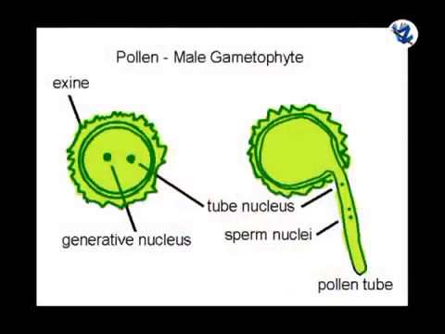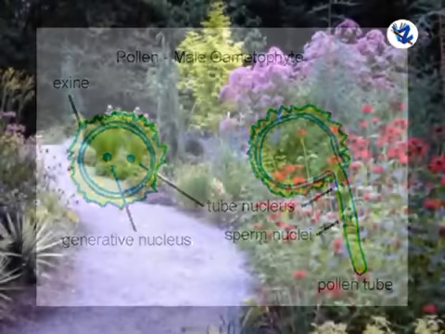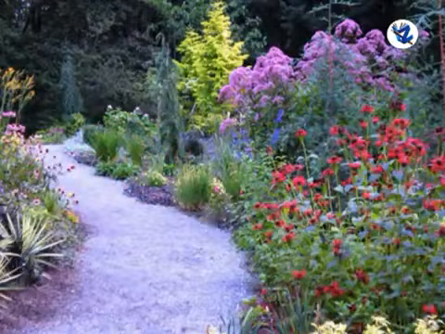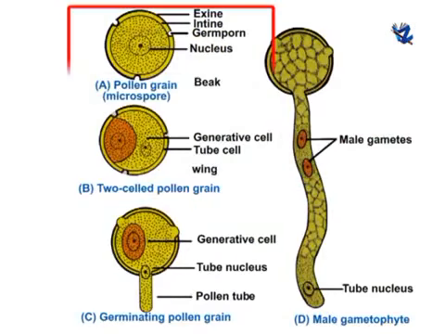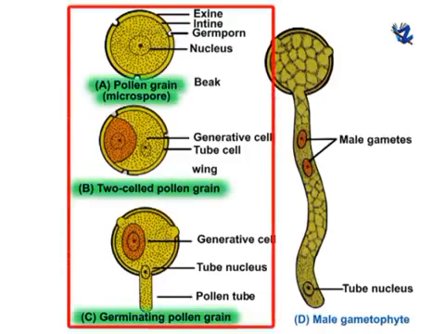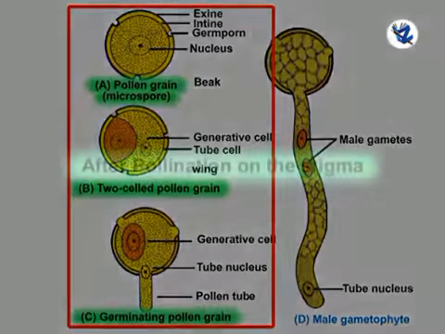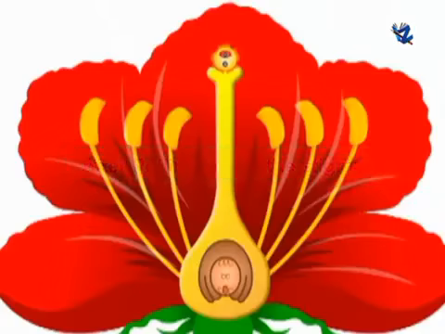Such two-celled pollen grains are called young or partially developed male gametophyte. In some angiosperms, the generative cell divides by mitosis to form two male gametes and therefore three-celled pollen grains are released from the anther. Then the next stage, after pollination on the stigma.